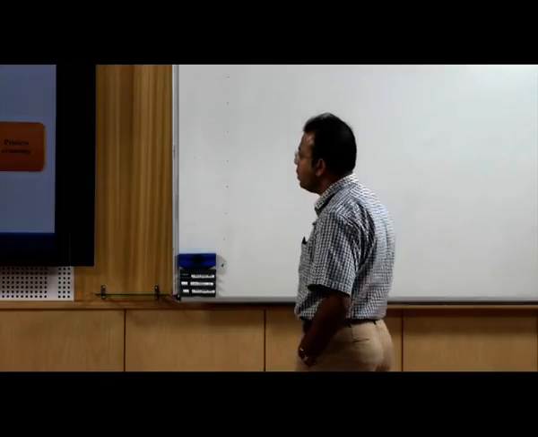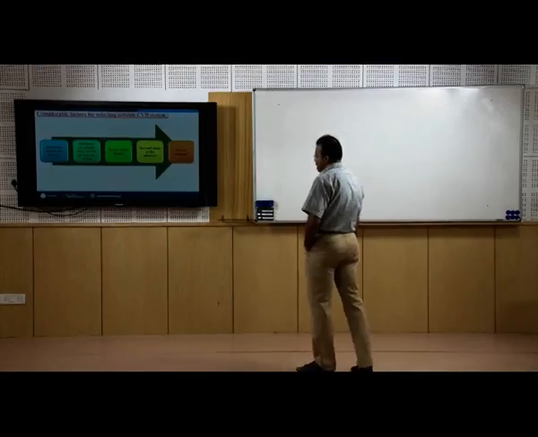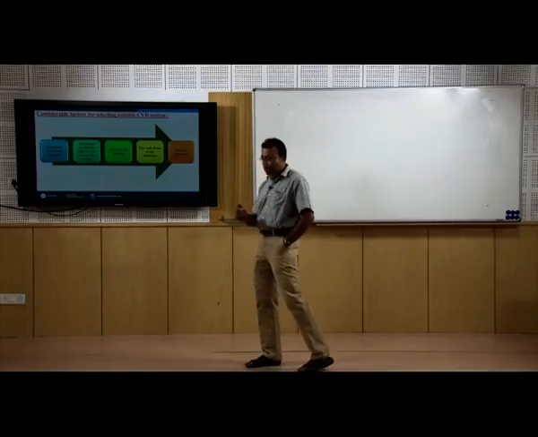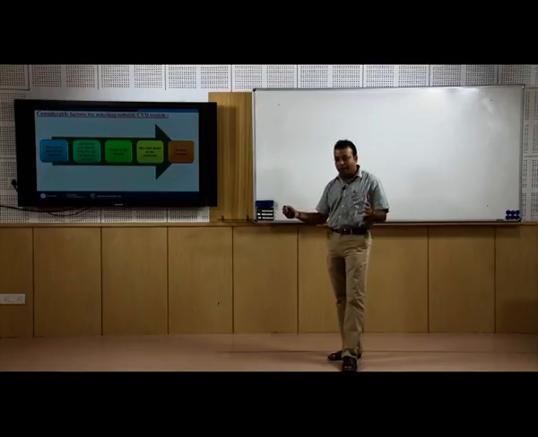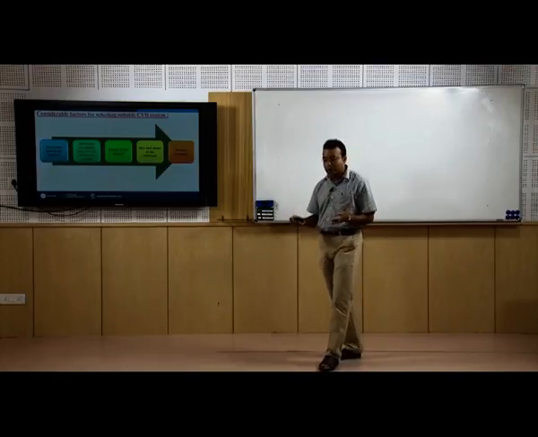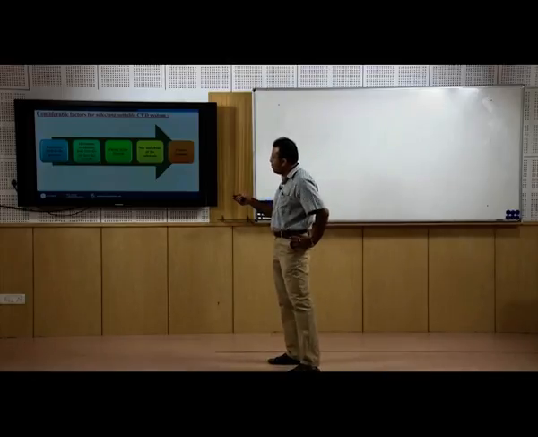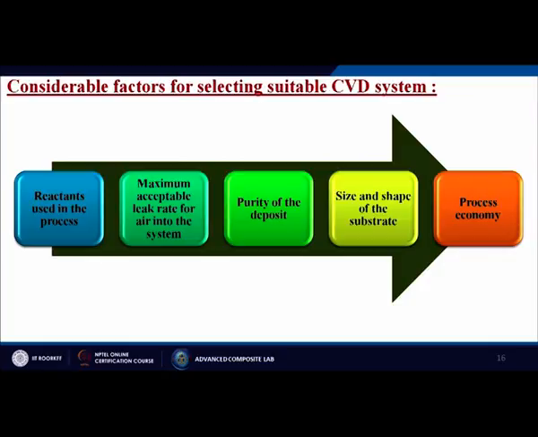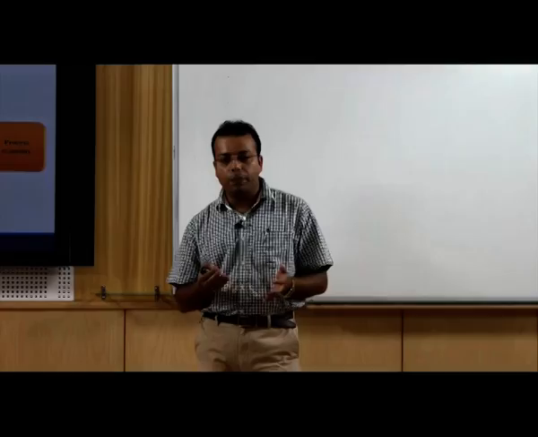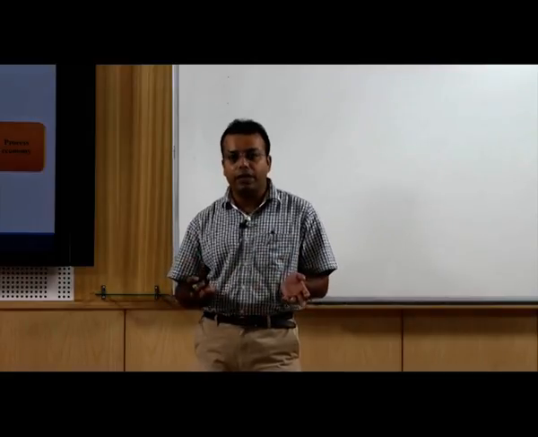Now we are going to discuss the considerable factors for selecting the different CVD processes, because till now I have given a brief discussion about different types of CVD processes. First is the reactants used in the process, next the maximum acceptable leak rate for air into the system, purity of the deposit, size and shape of the substrate, and the last one is the process economy, that means whether the whole process is expensive or cheap.